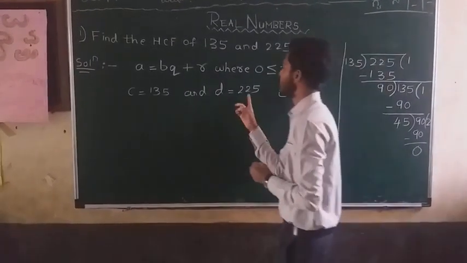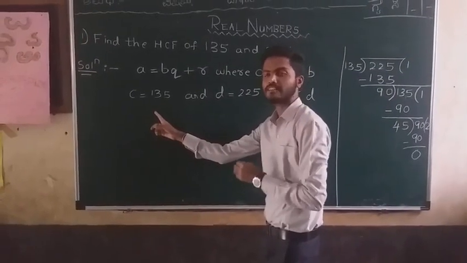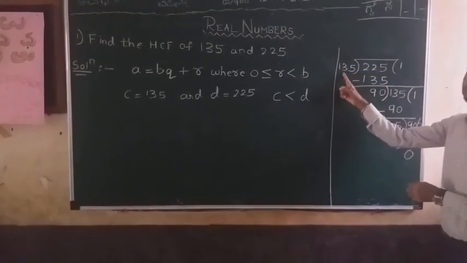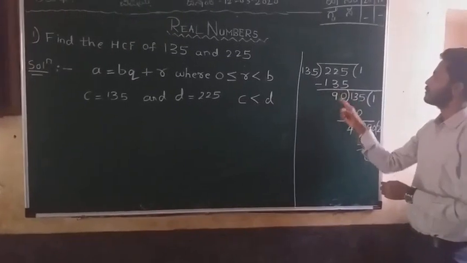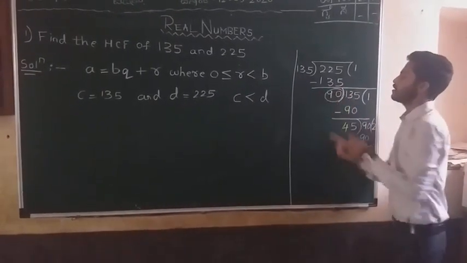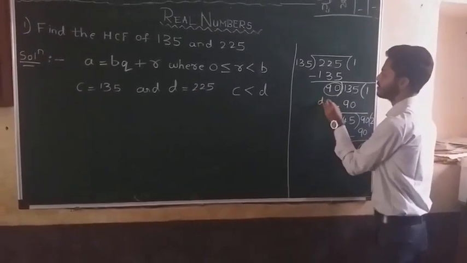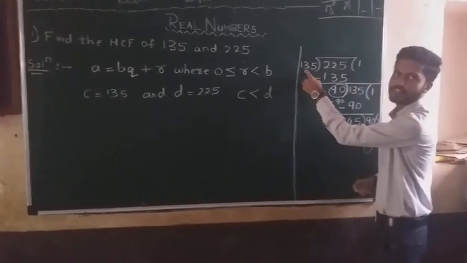Just divide 225 by 135 until we get the remainder as 0. So consider 225 divided by 135. 135 times 1 is 135. The remainder is 90. Now this becomes the new value of D. Now D equals 90 and C equals 135.